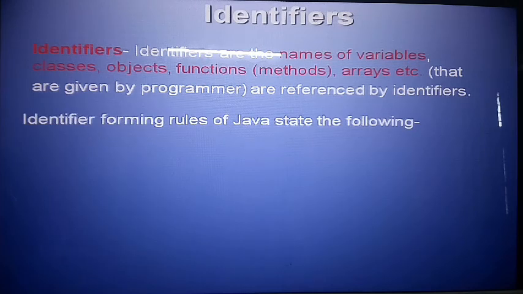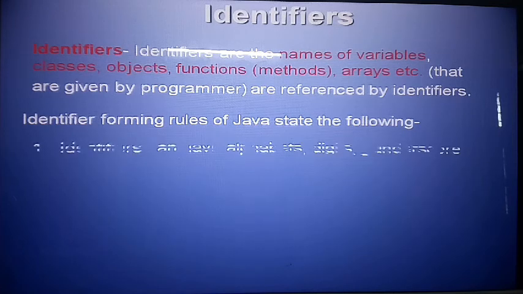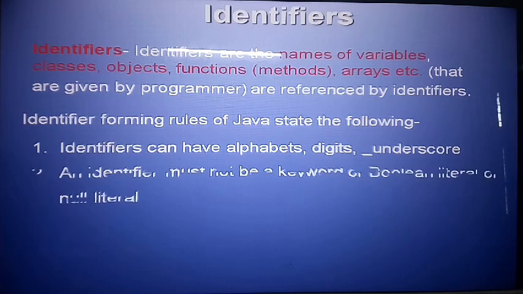Now I will discuss the identifier forming rules of Java. Number 1, an identifier can have alphabets, digits and underscores, like ABCD, digits 1 to 3, and underscore. Second, an identifier must not be a keyword. Boolean literals and null literals are also not allowed. So an identifier must not be a keyword.